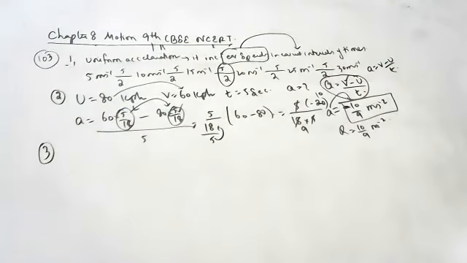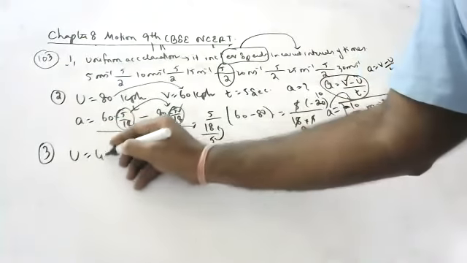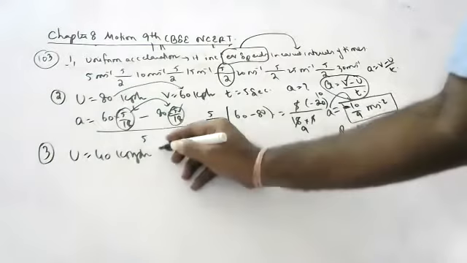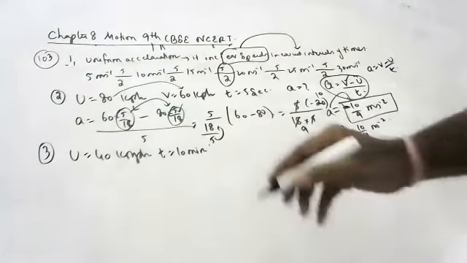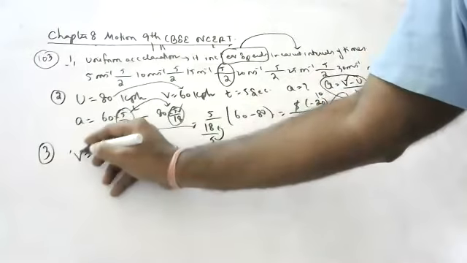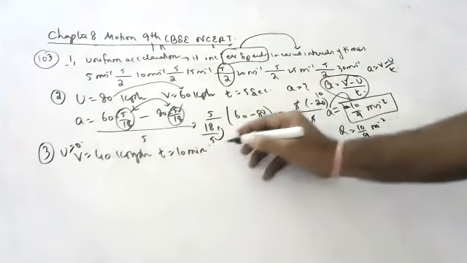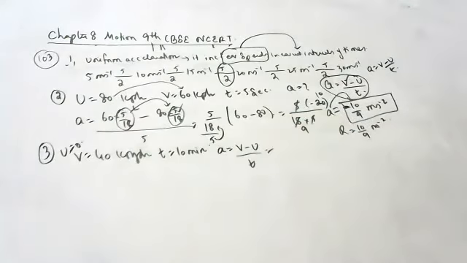A train starting from a railway station and moving with uniform acceleration attains a speed of 40 kmph in 10 minutes. Question is, find the acceleration. So initially it is at 0, children. It attained a 40 kmph speed. Acceleration is v minus u by t.